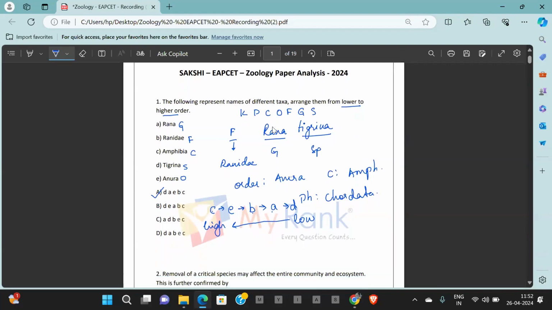I hope you all understood the point here. We have to make a note of such traps in the paper. They've asked from the lower order to higher order. The sequence that we arranged is high to low. Now put it in reverse, that becomes low to high.